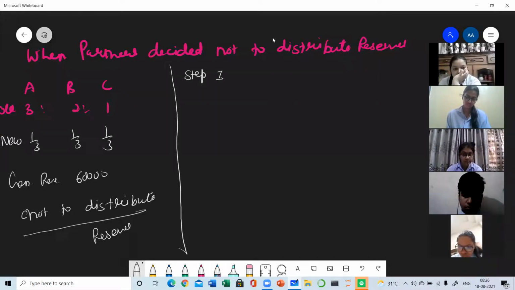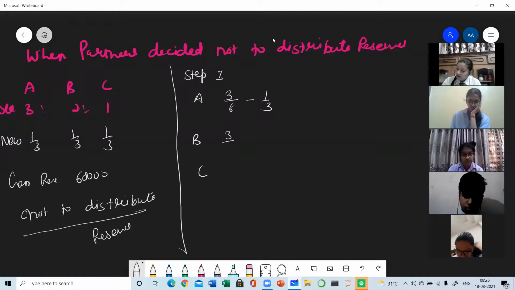So step 1, find out who is gainer, who is sacrificer. A, B, C, and we will find the sacrificing ratio, old ratio minus new ratio.